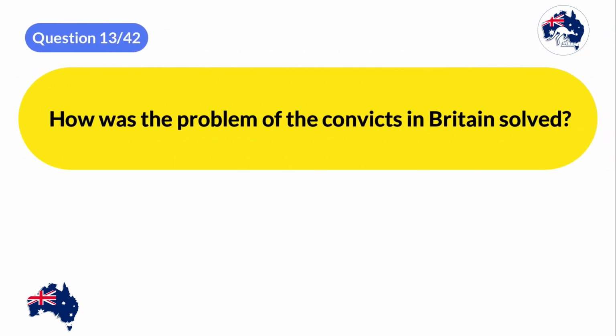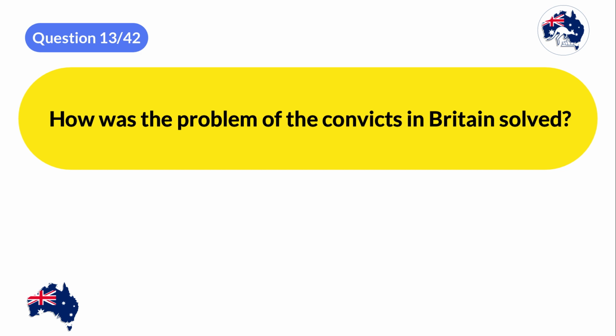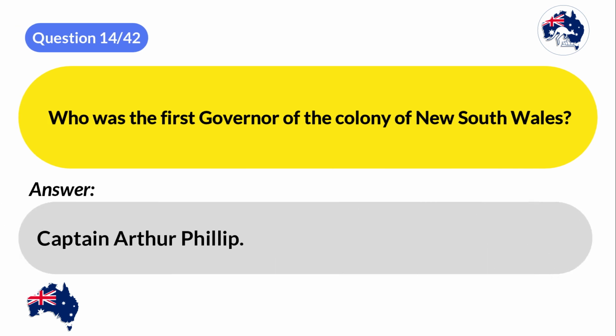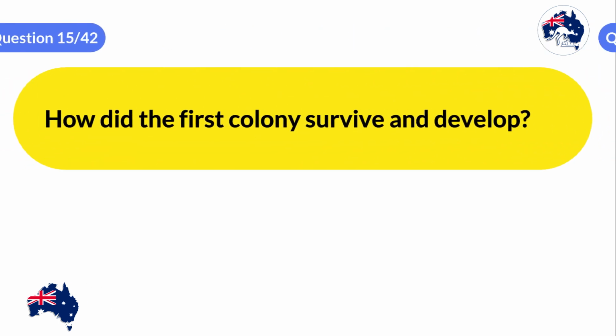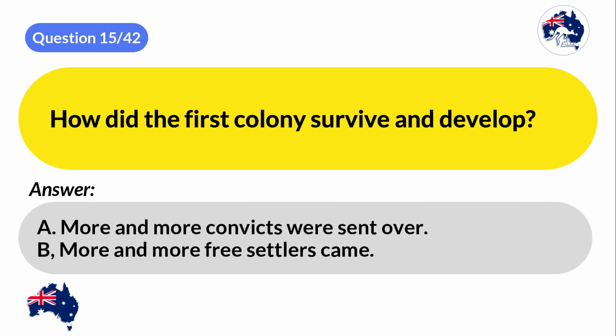How was the problem of the convicts in Britain solved? They decided to transport convicts to the other side of the world, to the new colony of New South Wales. Who was the first governor of the colony of New South Wales? Captain Arthur Phillip. How did the first colony survive and develop? A. More and more convicts were sent over. B. More and more free settlers came.